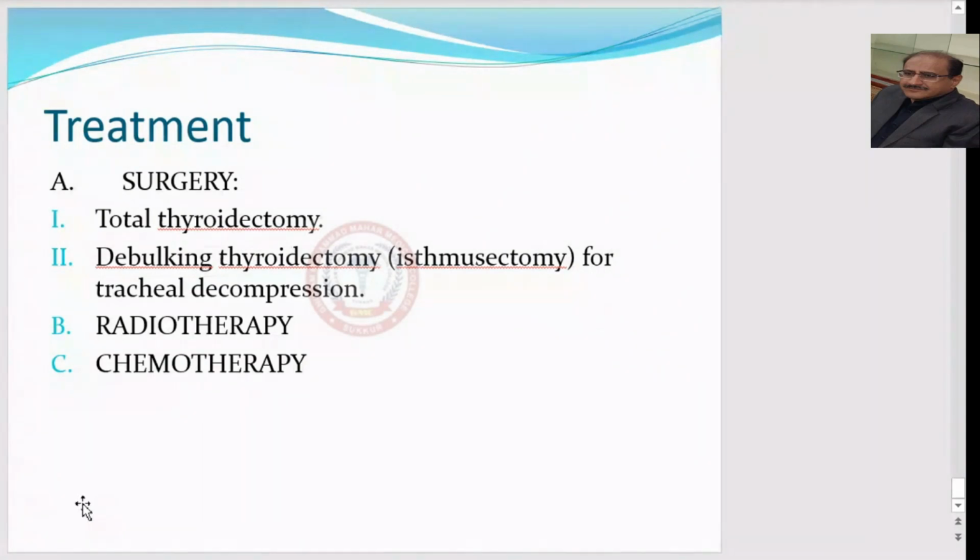So it's better we do the isthmusectomy, we remove the isthmus, and this is called debulking surgery. Pressure is released from the trachea by the removal of the isthmus, and the patient can breathe smoothly. Other options are radiotherapy and chemotherapy. So this is all about today's lecture regarding thyroid carcinoma.